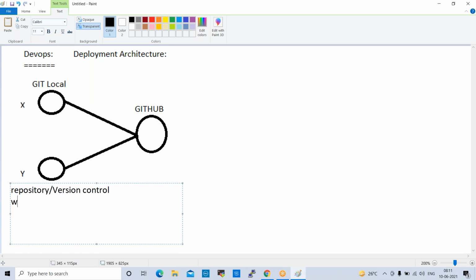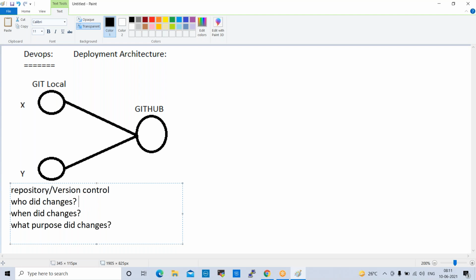Based on these comments: who did the changes, when did the changes, and for what purpose they did the changes. Based on these comments, it will track the versioning.